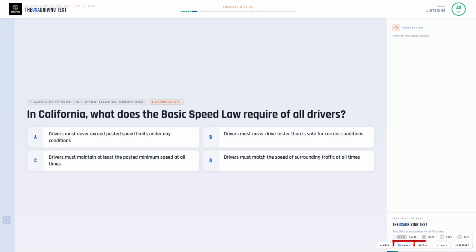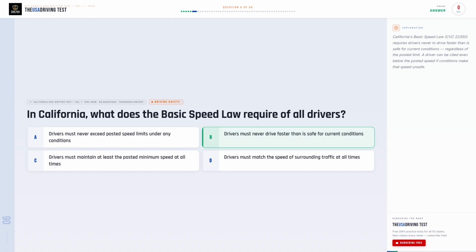In California, what does the basic speed law require of all drivers? Option A, drivers must never exceed posted speed limits under any conditions. Option B, drivers must never drive faster than is safe for current conditions. Option C, drivers must maintain at least the posted minimum speed at all times. Option D, drivers must match the speed of surrounding traffic at all times.